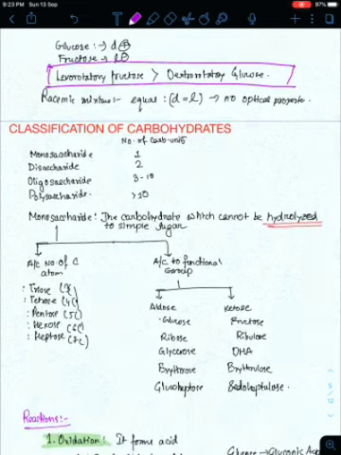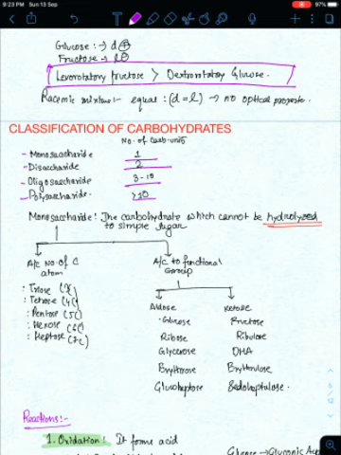Now, classification of carbohydrates. We can classify carbohydrates into 4 categories: monosaccharide, disaccharide, oligosaccharide, polysaccharide. What are monosaccharides? They have number of carbohydrate units equal to 1. Disaccharide, carbohydrate units equal to 2. Oligosaccharide 3 to 10, polysaccharide greater than 10. Now, monosaccharide. The carbohydrate which cannot be hydrolyzed to simple sugar is called a monosaccharide.